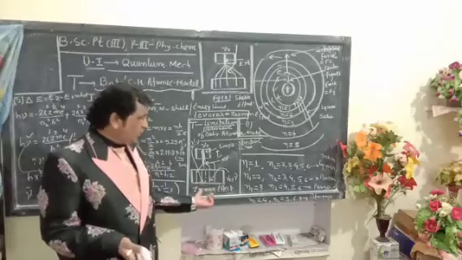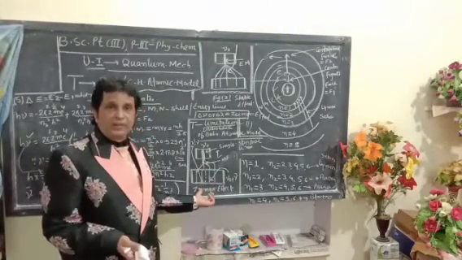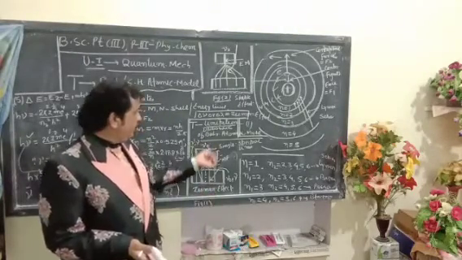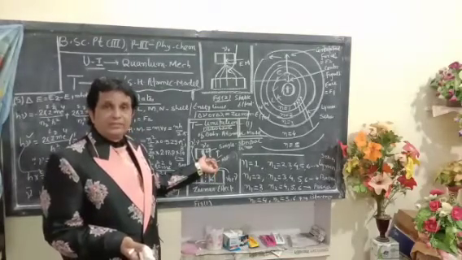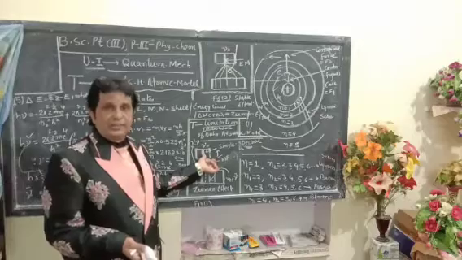This effect is known as the Zeeman effect. It is also known as the transverse Zeeman effect.